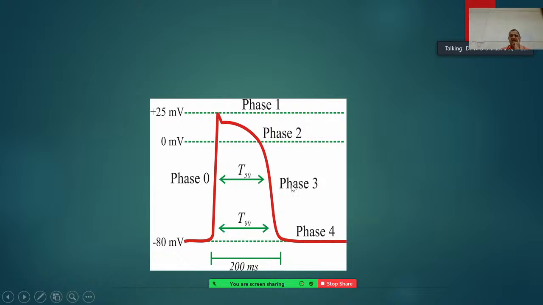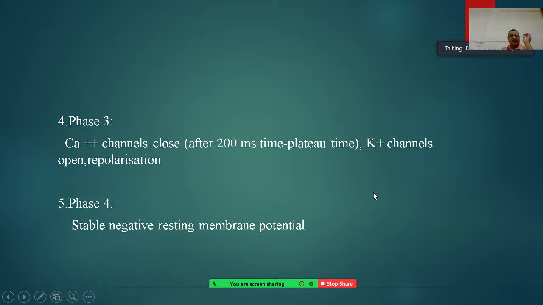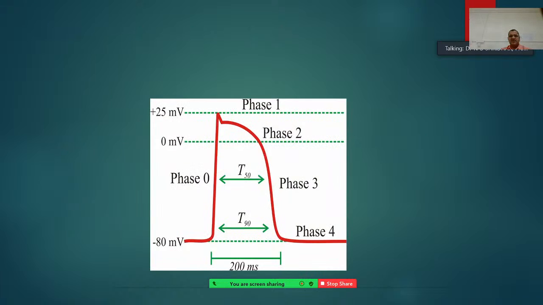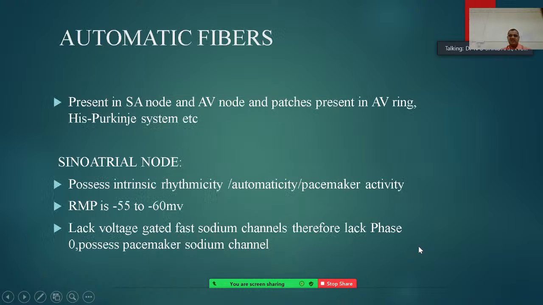In phase 3 the potassium channel starts acting, so calcium channels close, potassium channels open and repolarization occurs. In phase 4, it is totally at rest. So this duration of one cardiac beat is 200 milliseconds.